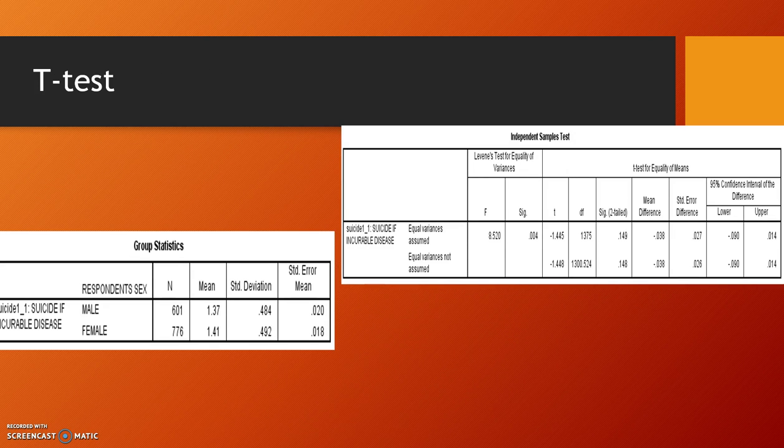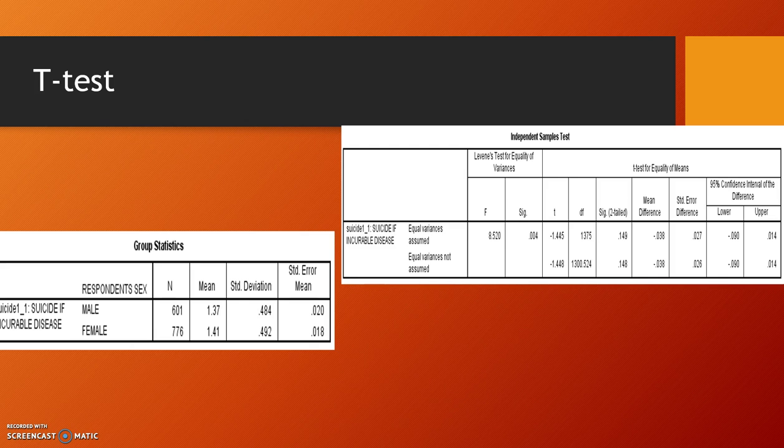The next slide is the t-test, which examines the distribution of values from one variable among different groups. For mine, we use gender. We use this t-test to compare something that has just two groups. Since there's gender, male and female, that's just two groups that we compare to see whether they agree or disagree with suicide due to an incurable disease.